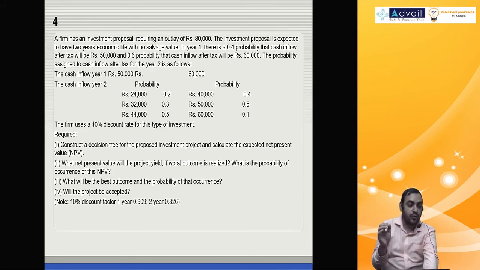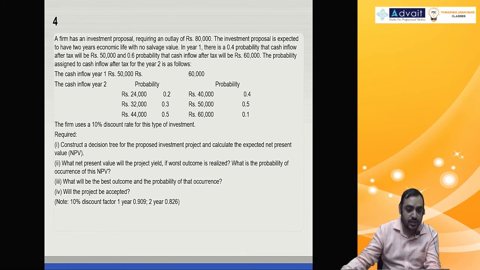Question number 4. Again, please concentrate on understanding the problem, not on writing the solution, because I've given the solution in writing. Except 1 or 2 questions, I've given everything in writing. So just concentrate on understanding. That is sufficient. Okay?